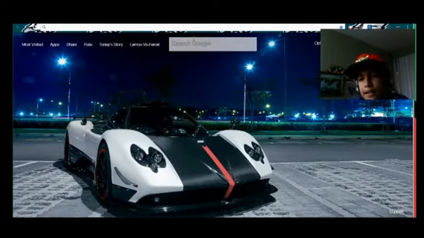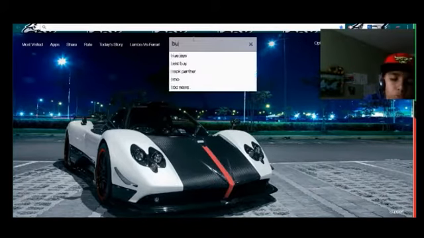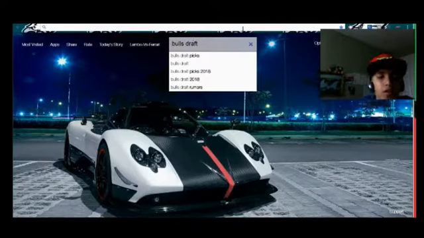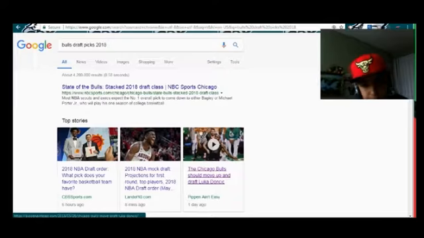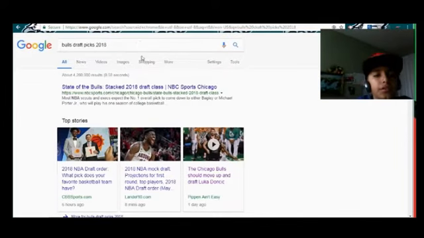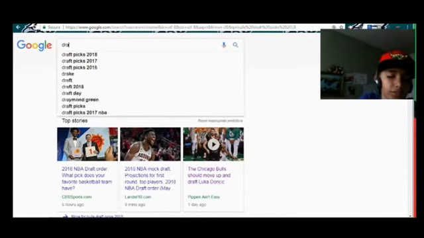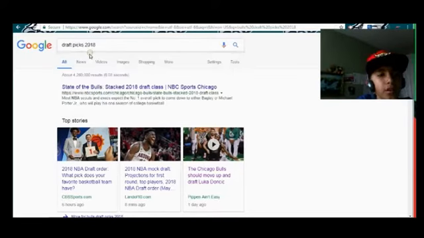But today we're gonna be looking at the Bulls draft. So 2018, obviously, we're going to look at that. Okay, so the draft lottery, the picks for 2018.